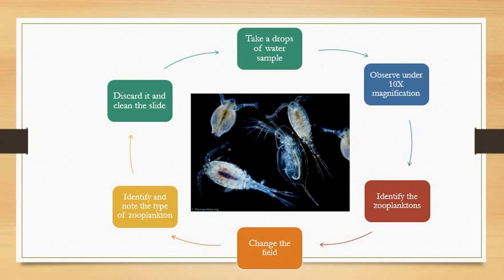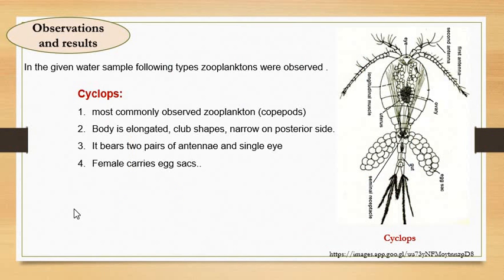After that, go to the next page and write observations and results. You will write this entire thing and a rough diagram of the zooplankton observed. Don't write the web address, that is only HTTPS. You are not supposed to write this in the journal.